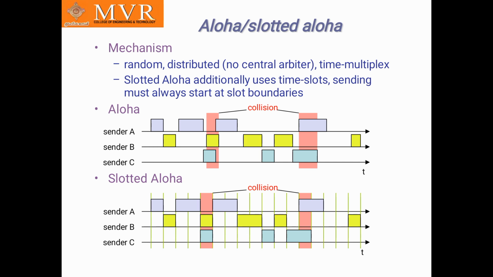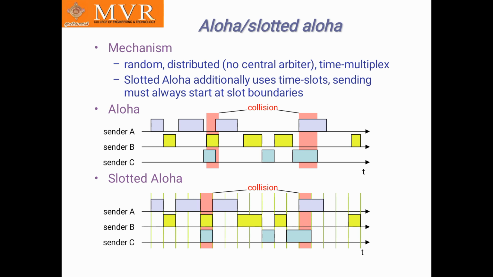Here there are senders A, B, C. A sends based on the color violet, B sends based on the color yellow, and C sends based on the color blue. Okay, see here it sends the information. So here, B and A have a collision, and C and B have a collision. So you can clearly see the orange line where collision occurs in this aloha.